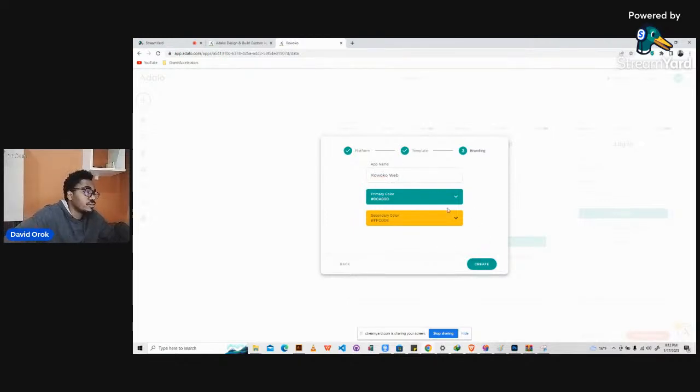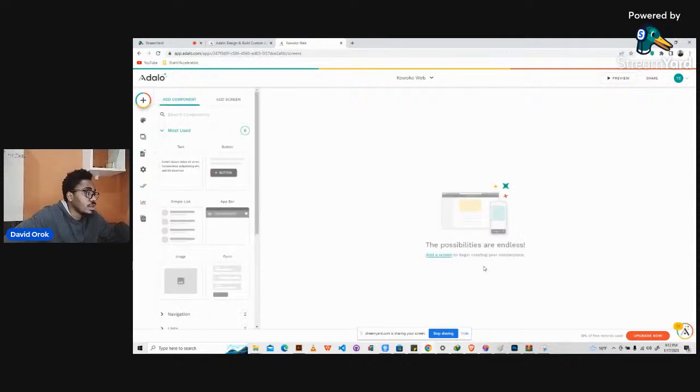So then after that, we'll just go ahead. You can pick primary colors, you can pick secondary colors if you want to, but we won't waste time on that, because we won't pay attention to the UI. We'll just go ahead and create the application. Okay, so this is it. That's how simple it is. So now we have created a web application for Coworker, and it's called Coworker Web, right?